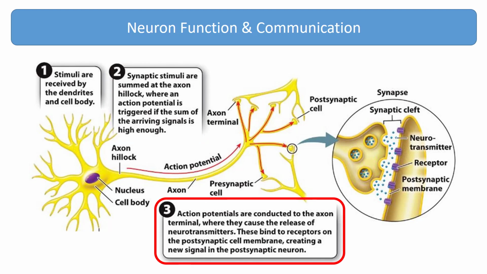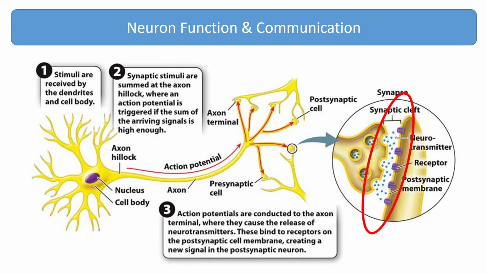Next, if the sum of the signals is high enough, the neuron fires an action potential. An action potential is a brief electric signal transmitted from the cell body along one or more axon branches. The arrival of a nerve signal at the axon terminal triggers the release of neurotransmitter molecules from vesicles. The neurotransmitters convey the signal from the end of the axon to the postsynaptic target cell.